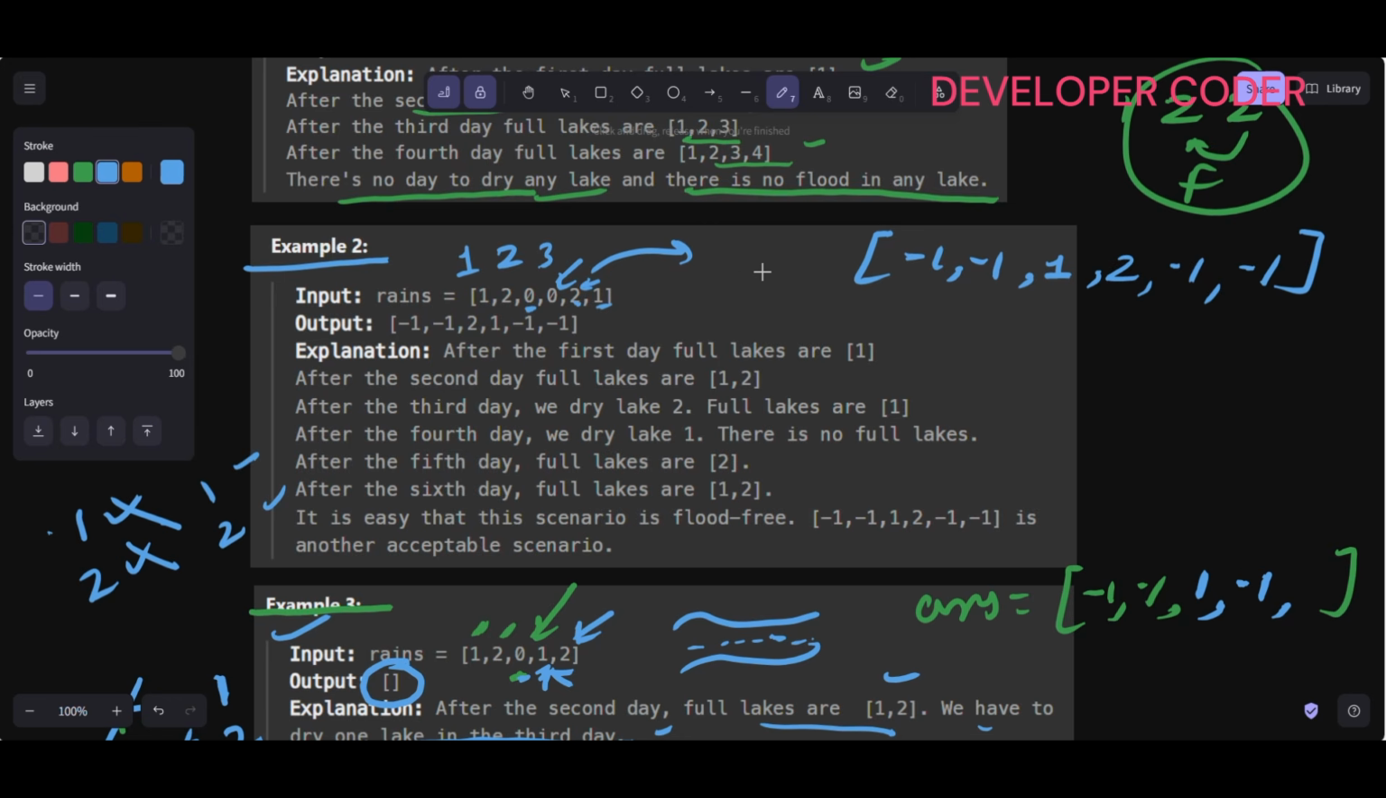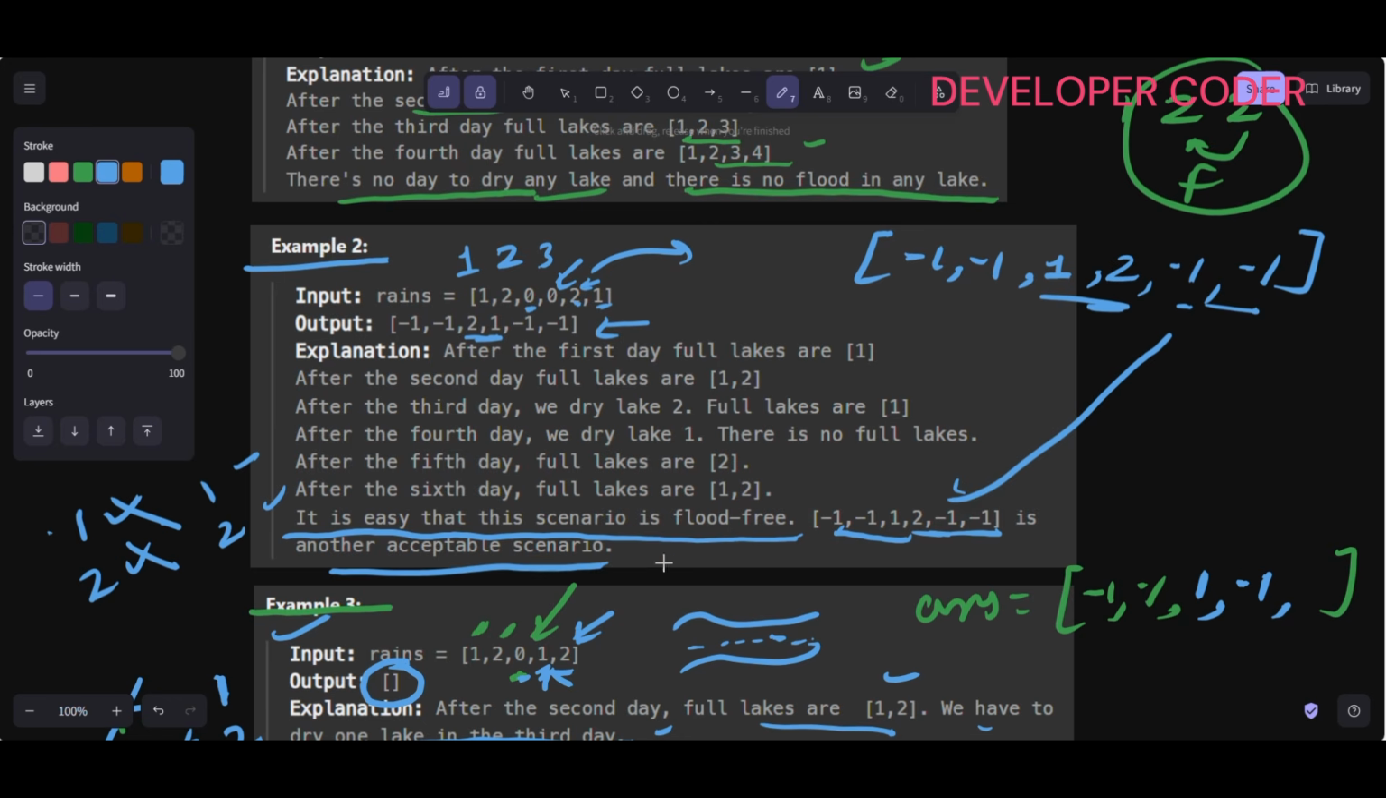Lake 1 and 2. So here if you see, this is the output, right? -1 -1 1 2 -1 -1. So here if you see this line, it is easy that this scenario is flood free, right? And this -1 -1 1 2 -1 1, this one is another acceptable scenario, right? This is also acceptable, right? So if there are multiple solutions, then we can return any of them, right? So I hope that you guys are clear with the problem statement and all these 3 examples, right? So now let's see how I'm going to solve this problem, right?